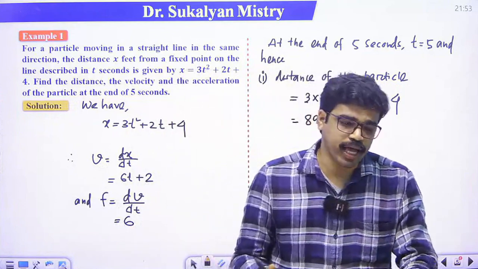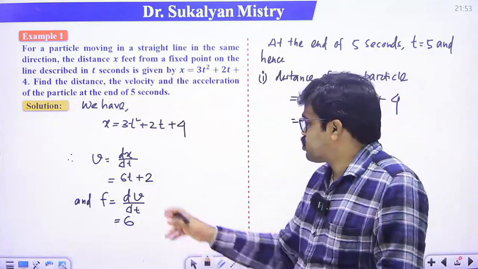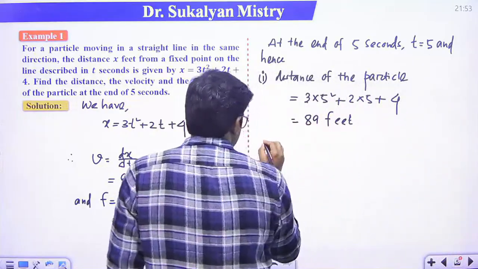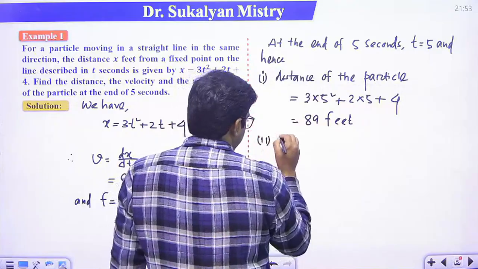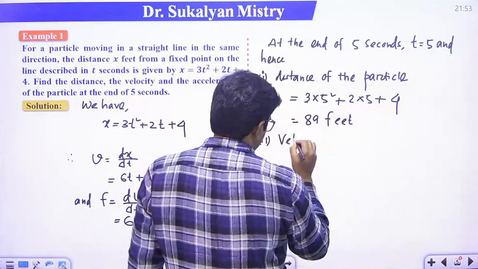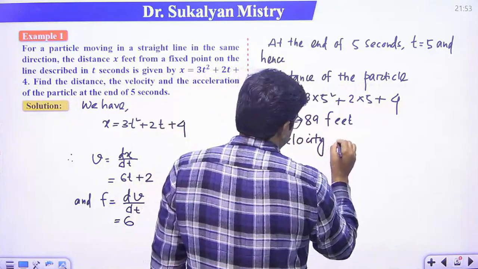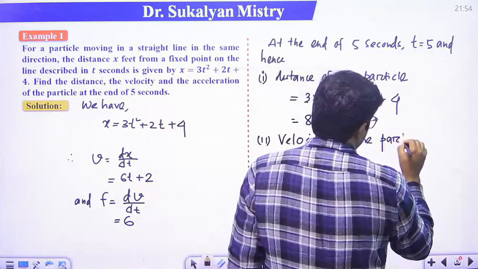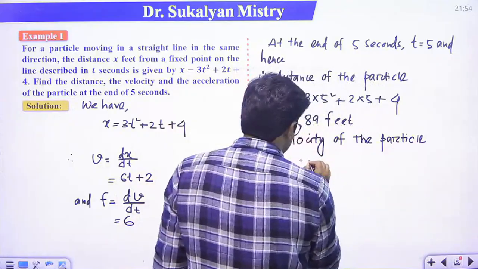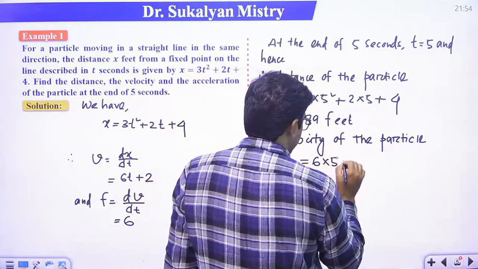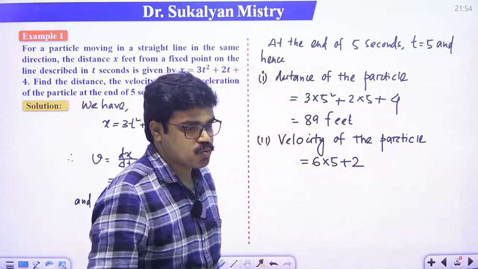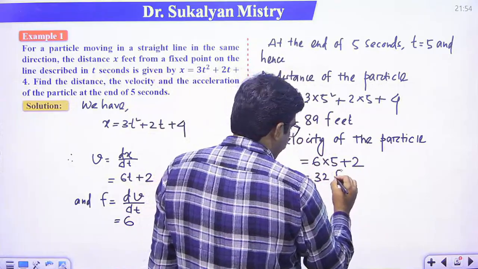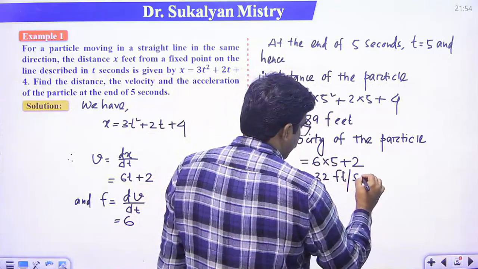So next we have to calculate the velocity. So what is velocity? Velocity will be 6t plus 2. So number 2, velocity of the particle. So this will be 6t plus 2, t is 5, so 6 into 5 plus 2, right? So 30 plus 2, that means 32 feet per second.